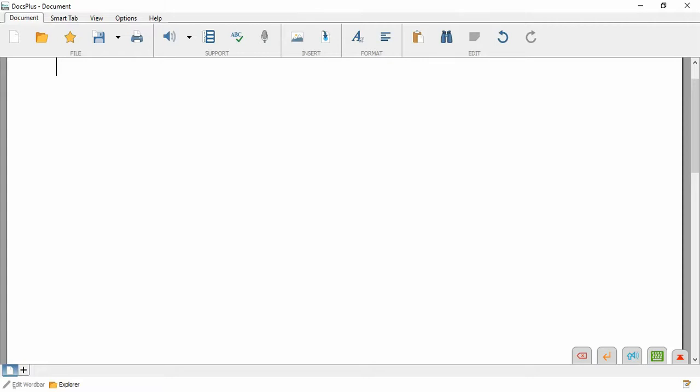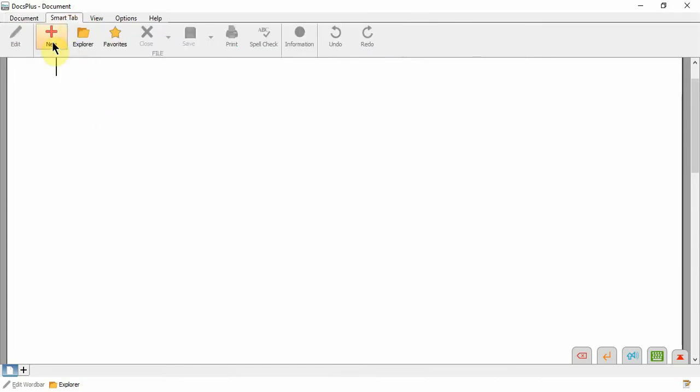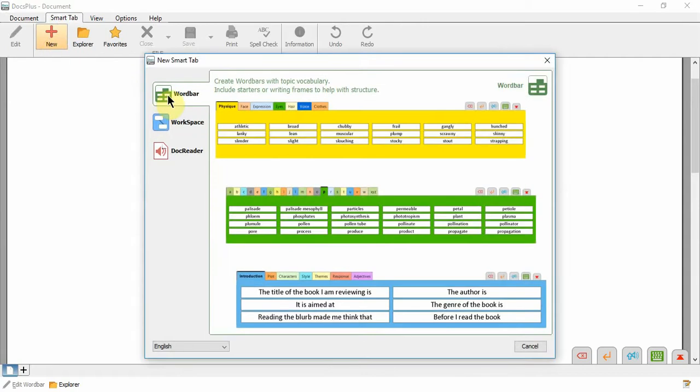Word bars are ideal for expanding a student's vocabulary or supporting the structure of a student's writing. To create a word bar, go to the Smart Tab Ribbon tab and click New. Then select Word Bar.